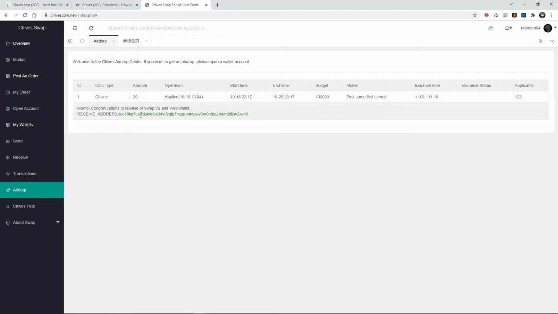Okay, so done. Soon I will receive my 20 Chives coins. Remember, this is a limited budget. You have it here: 100,000 Chives coin. Like I said earlier, first come, first served. They have time, around 30 days, a month. And they already have 122 applications, so be fast and claim your coins.